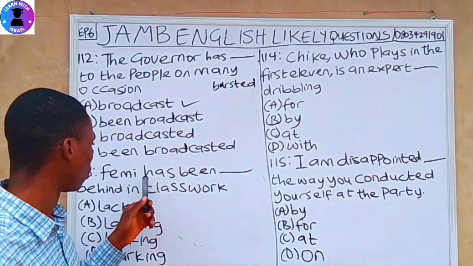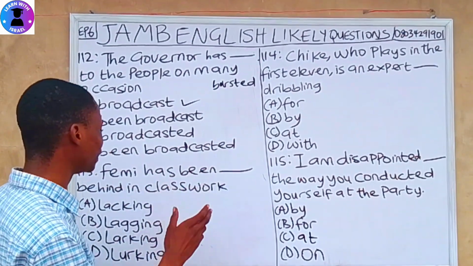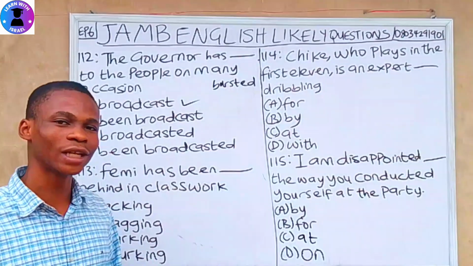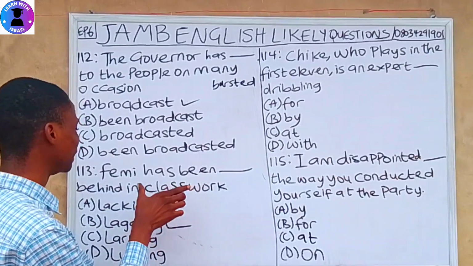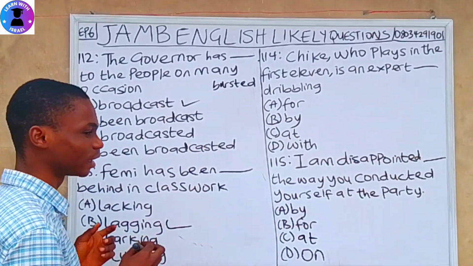And if you check the context here, Femi has been dash behind in classwork. So the option that fits right is lagging. Femi has been lagging behind in classwork.